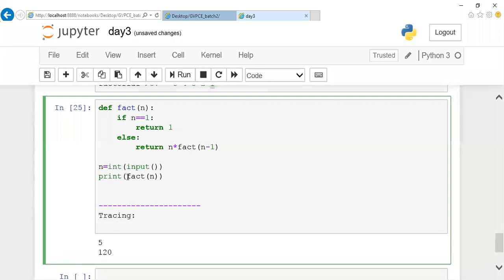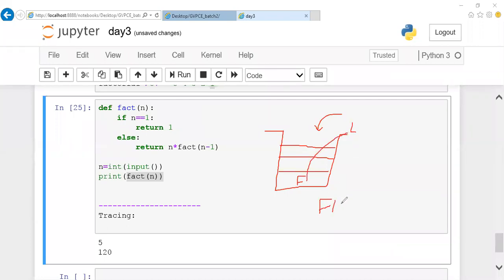Listen carefully. Now I'm going to call this function. As I told you, this program will make use of stack memory. This is how your stack looks, from your data structures. It is like a box, guys. Whatever you put first will be at the bottom, the next data you put will be above it, and the next data above that. This is how your stack memory fills. The data that comes first will go out last. They name it first in, last out. So this is the concept of stack.